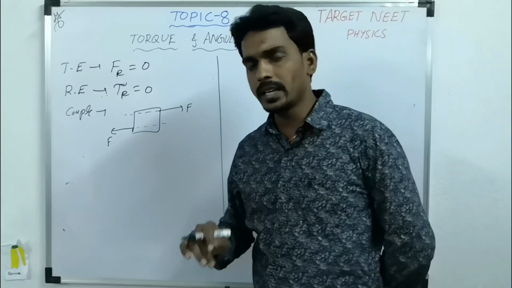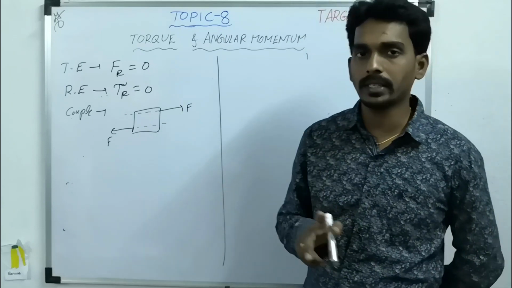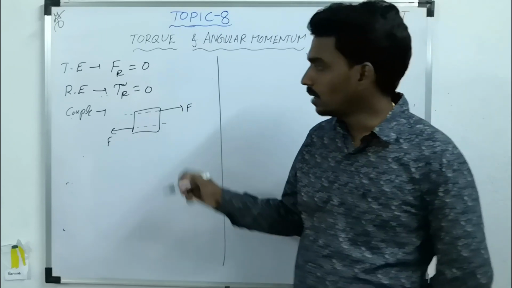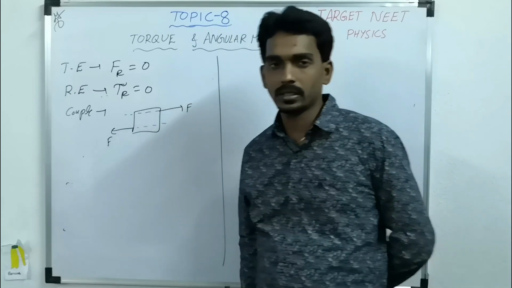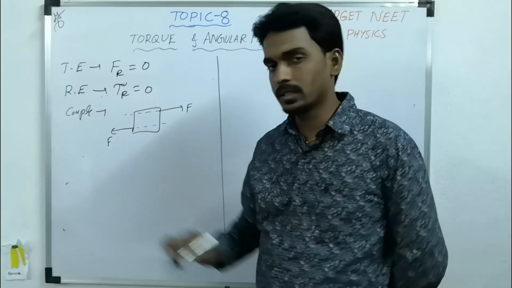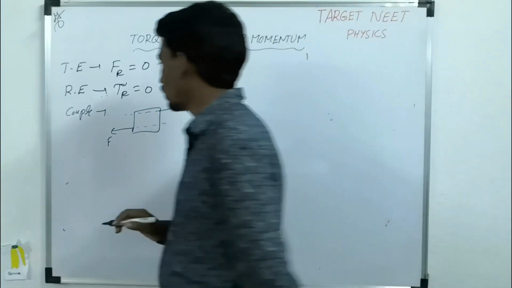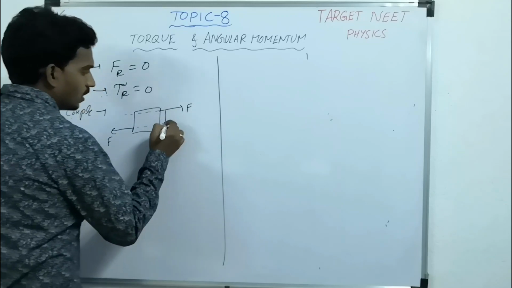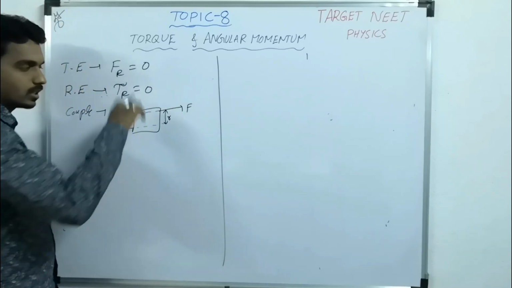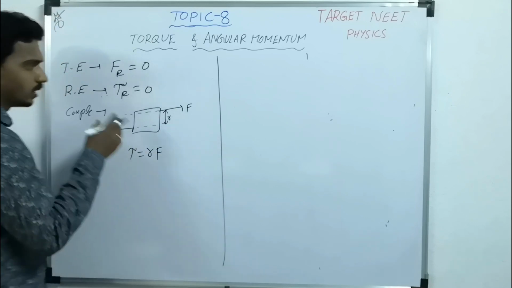So it is not two equal and opposite forces along the same line, but two equal magnitude, opposite direction forces along two different lines. So that combination is called couple. This couple produces torque, and if this is the perpendicular distance between them, then the torque due to couple will become R into F.